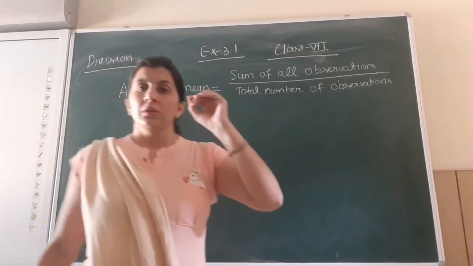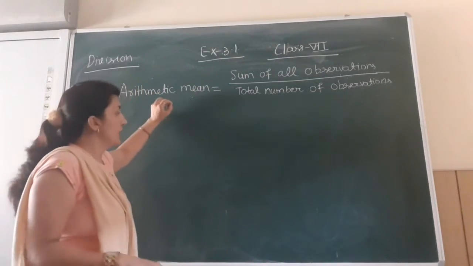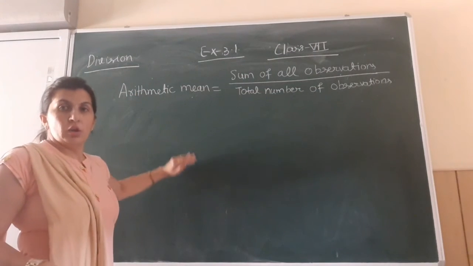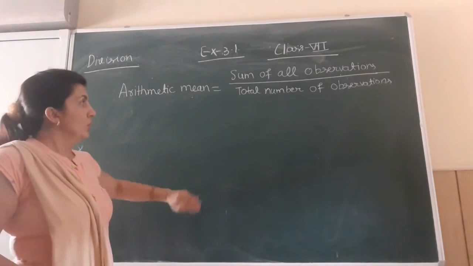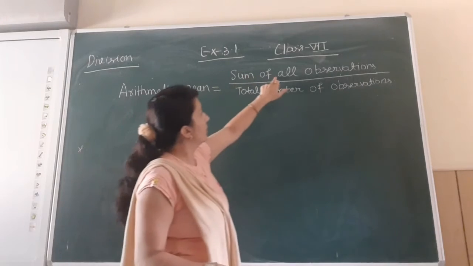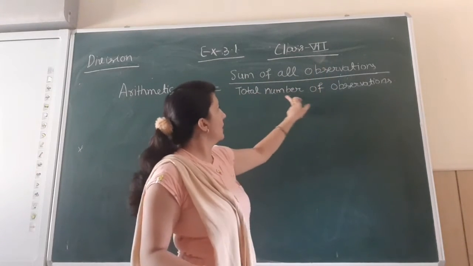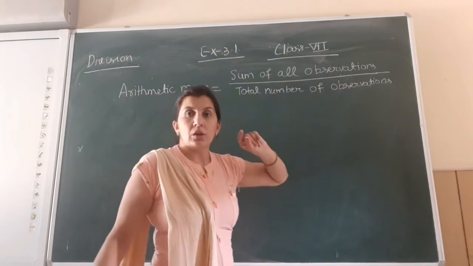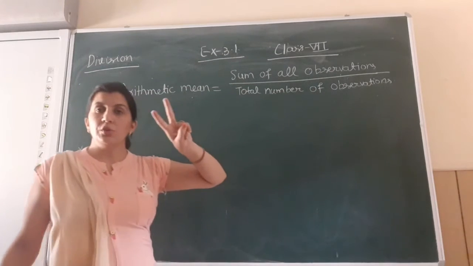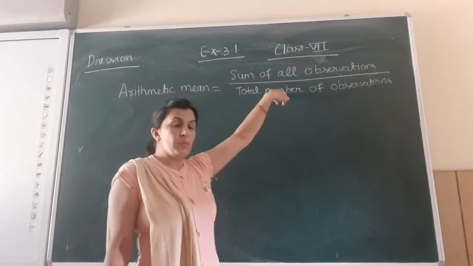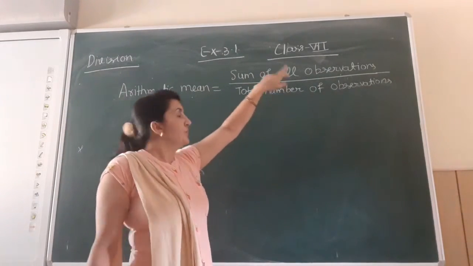You have collected the data, and the total students are 10. So arithmetic mean is the sum of all observations divided by the total number of observations. The total number of observations, how many students? 10.